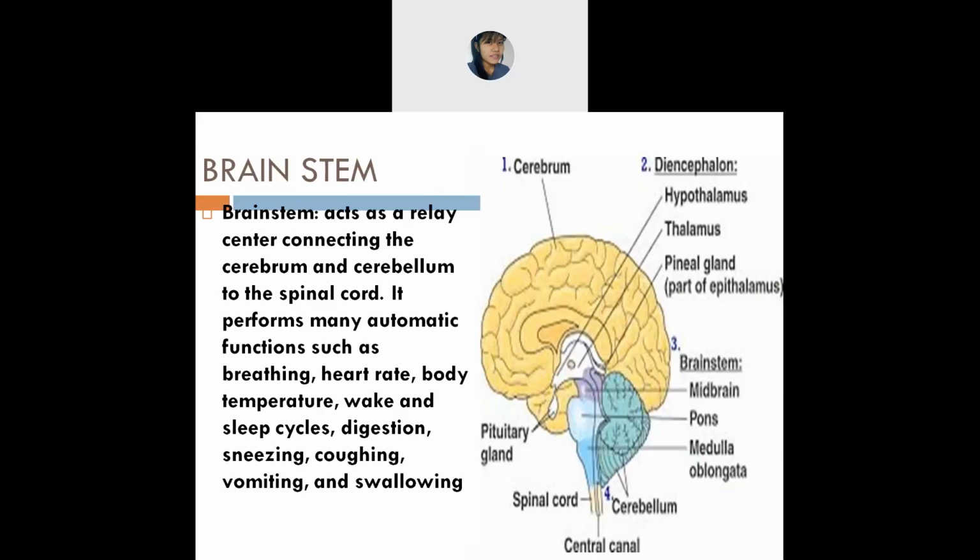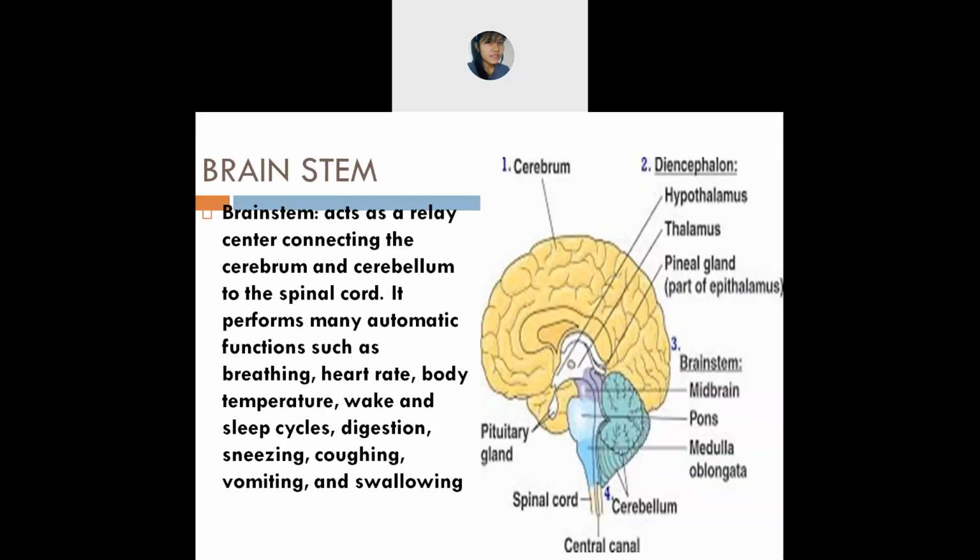And next is body temperature. It helps you in maintaining your body temperature. Hypothermia, hyperthermia. You remember all this now. So your brainstem helps you in that, maintaining your body temperature. Next is wake and sleep cycles, means it helps you in your sleeping pattern. The brainstem helps you in that.